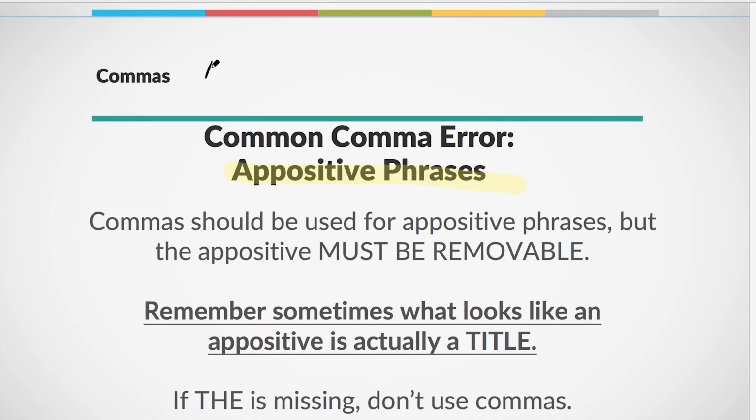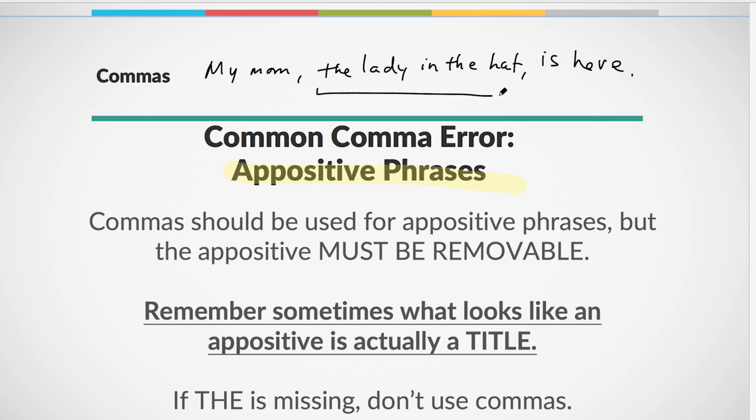Some of you are sitting there going, what is this woman talking about? I don't know what an appositive is. Well, an appositive is a noun phrase. If I say, for instance, my mom, the lady in the hat, is here, okay? All of this is an appositive phrase. This is a less specific version of this more specific version of a noun. Do you guys get what I'm saying?